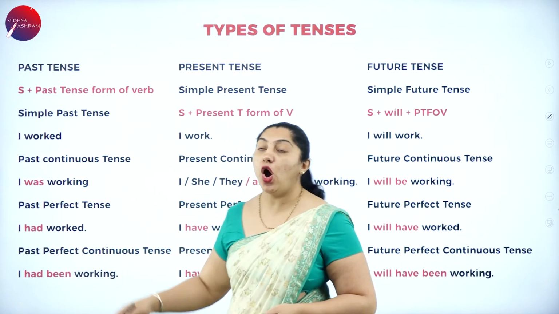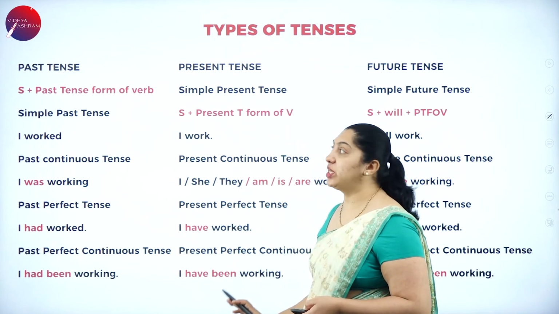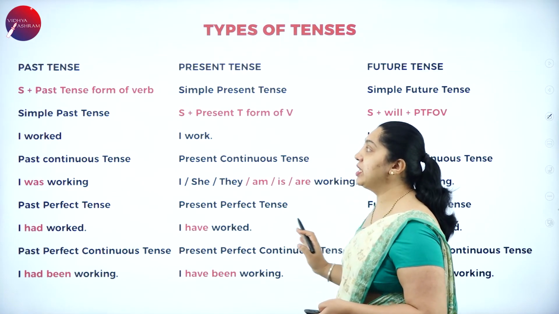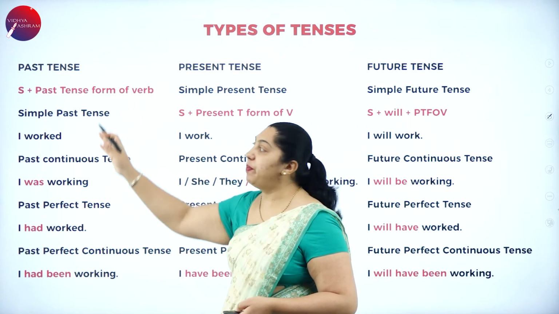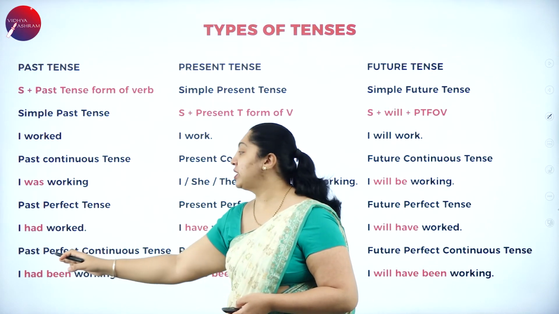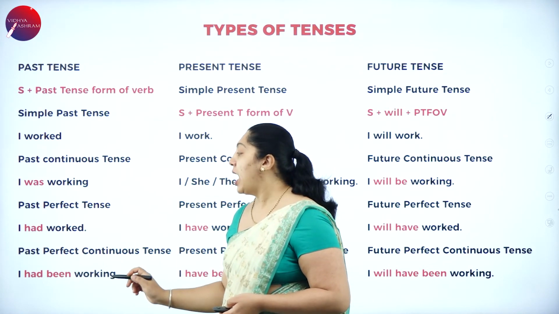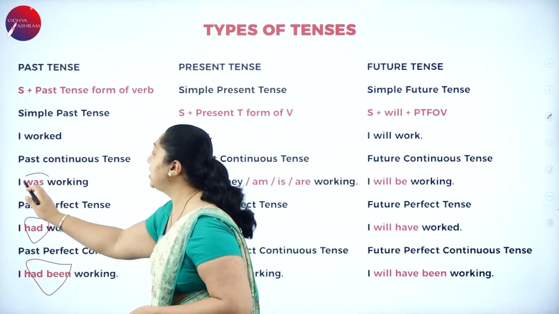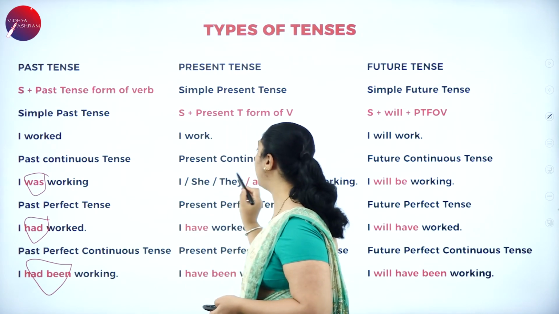Here you can see all the 12 tenses at a time: past tense, present tense and future tense. Under past tense you have simple past, past continuous, past perfect continuous. Observe the words in red, which are highlighted everywhere.